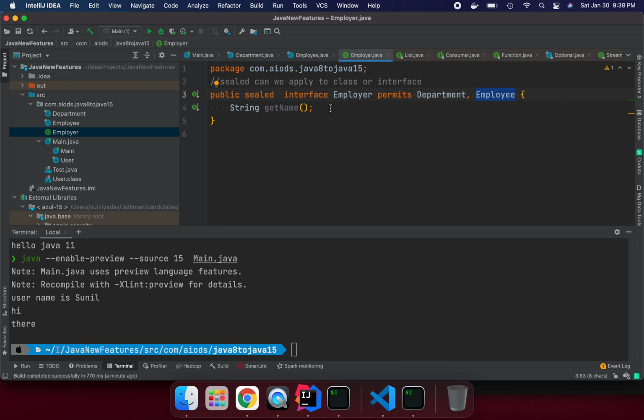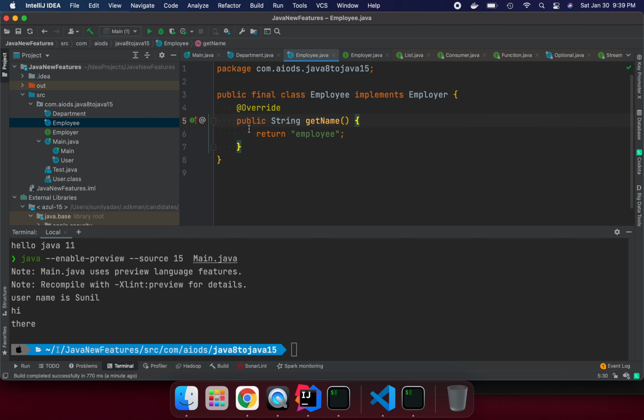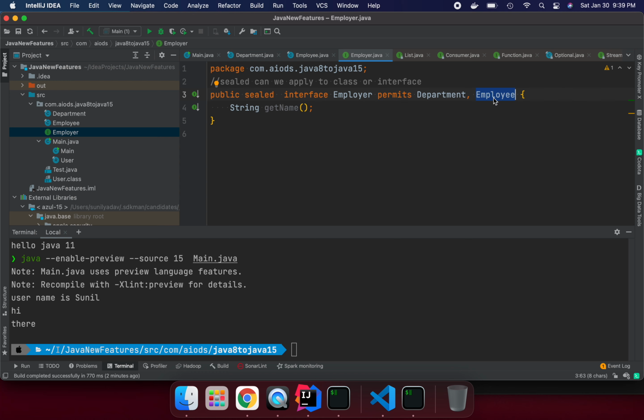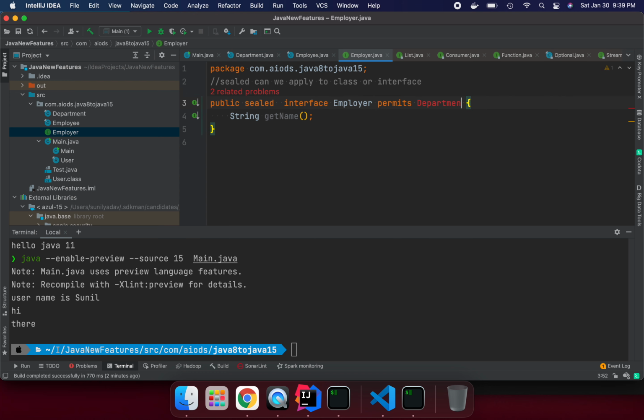Here we have Employee and Department, right? Suppose I remove this, I'm saying only Employee and Department are going to implement this interface, nobody else. If we go to Employee, we see the error saying sealed class permits list must contain all the subclasses.